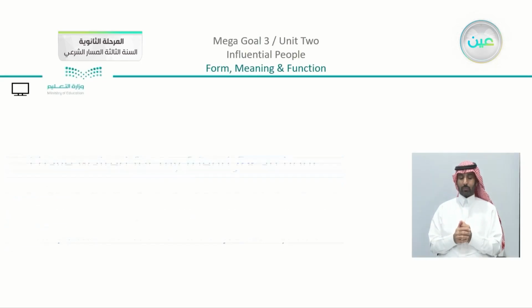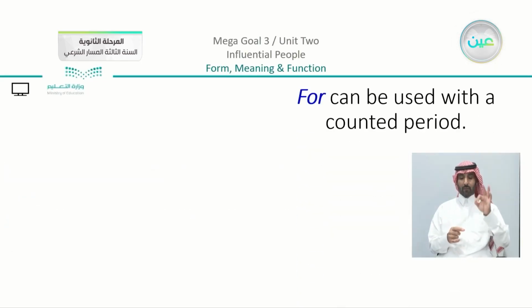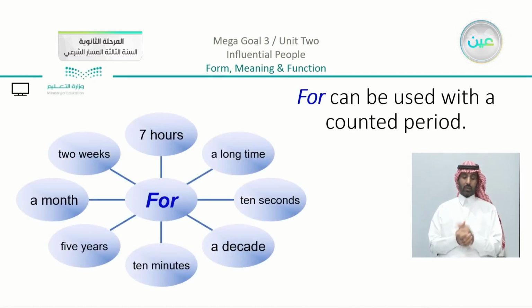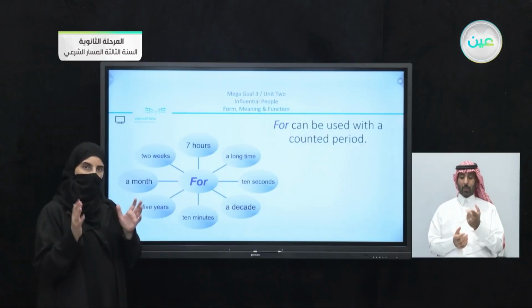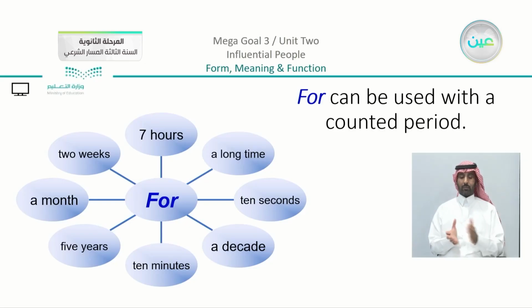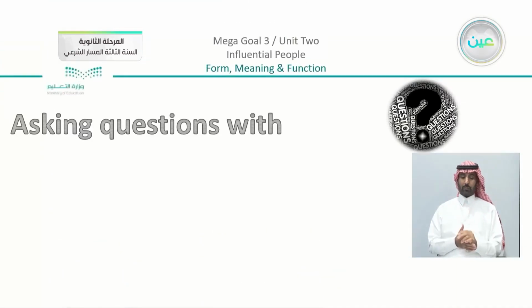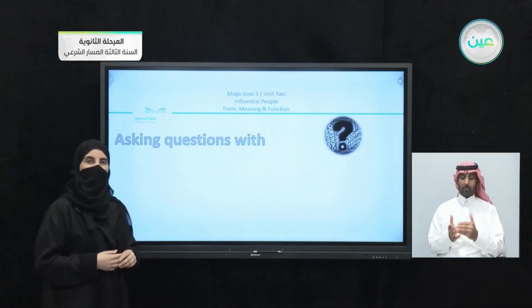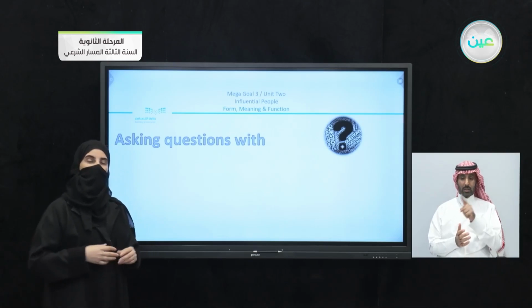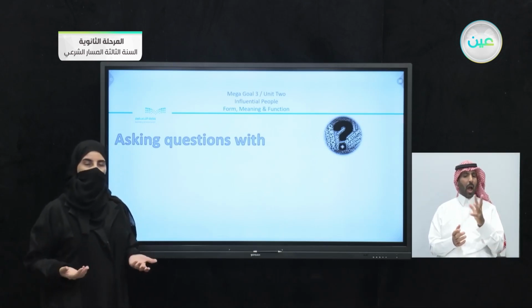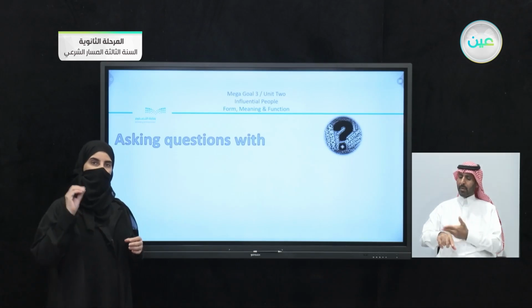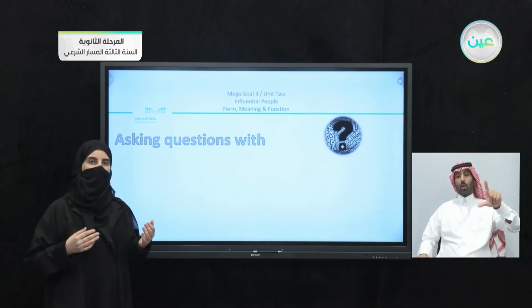So we have here, this is something to know about for. Now for can be used with a counted period. There are different ways, for example, 70 hours, a long time, 10 seconds, a decade, 10 minutes, 5 years, 2 weeks. So no matter what I am counting, it is a period of time, but it is counted. So this is the difference basically between for and since, which takes us to the part after that. So I asked, if you are going to ask a question using how long, and you notice that I used the structure using either for or since. I have another part here.